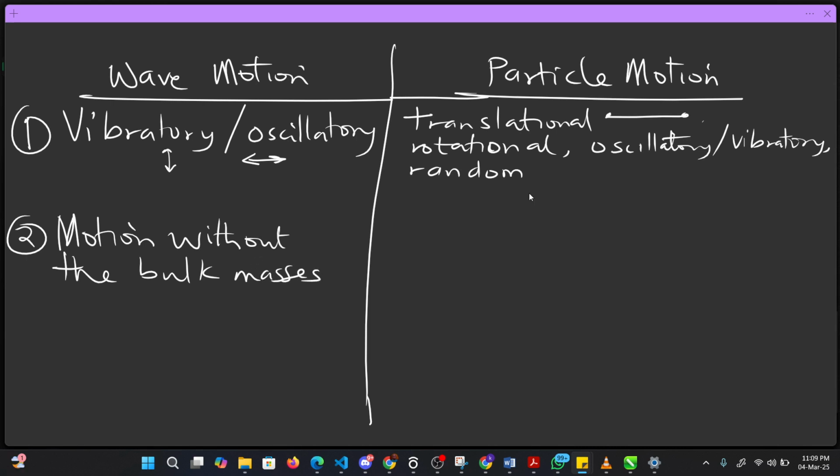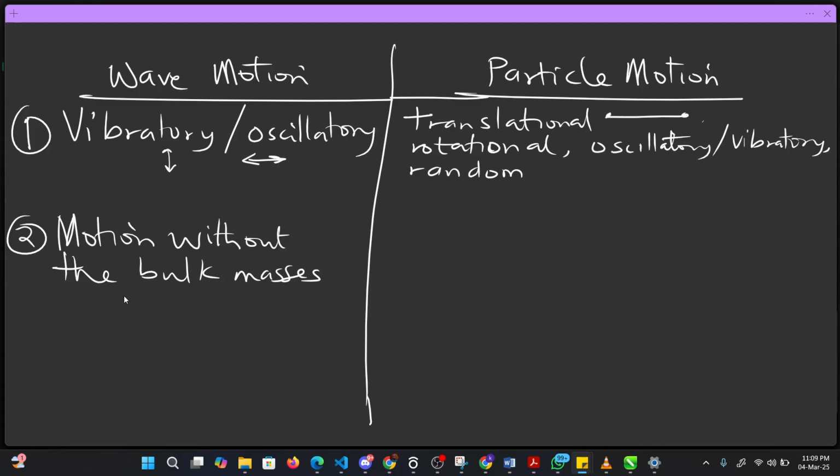It simply means that a particular part of the medium will vibrate, then transfer that energy to the next particle of the medium. So all the medium does not vibrate or oscillate at the same time. That's exactly what wave motion is doing.